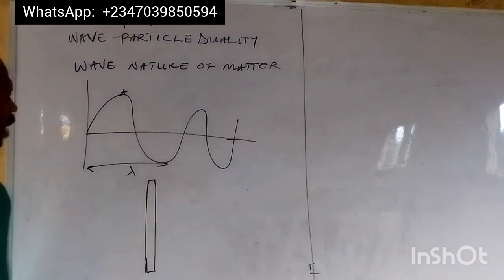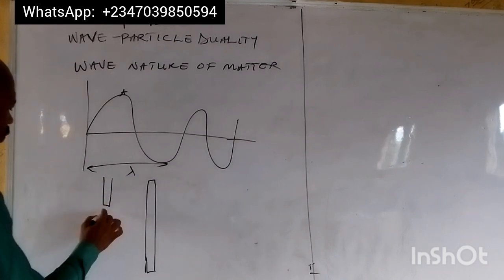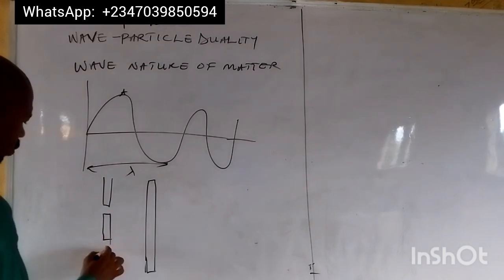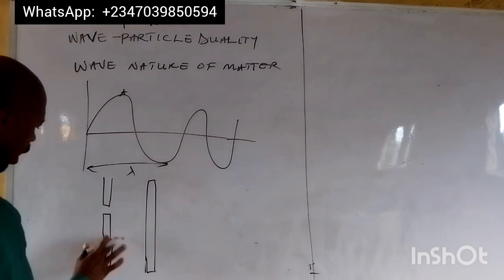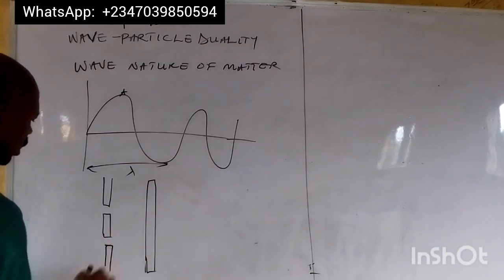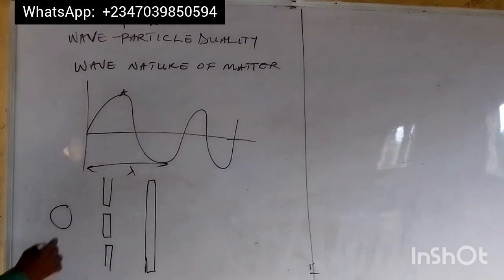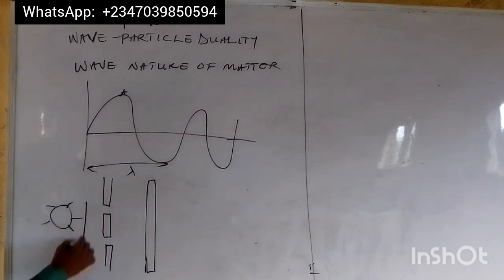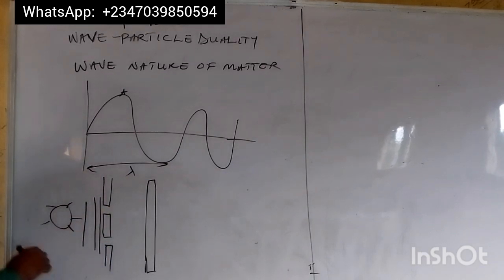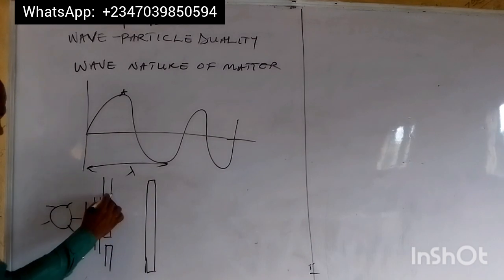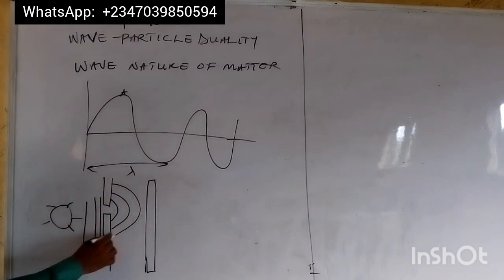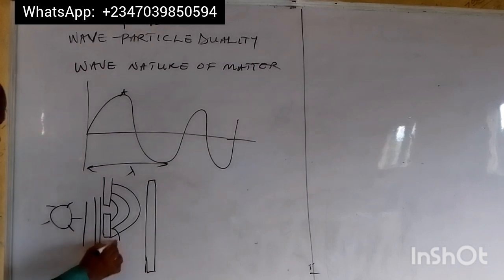For example, if we have this as a slit, as a screen, now we can have openings. We can have these openings. Now, if we have these openings here, maybe we can bring light. If we shine light here, of course, these lights will come like this. The moment they come, on getting to this slit, this opening, they can form spherical wavefront here. Now, this one also can form spherical wavefront.